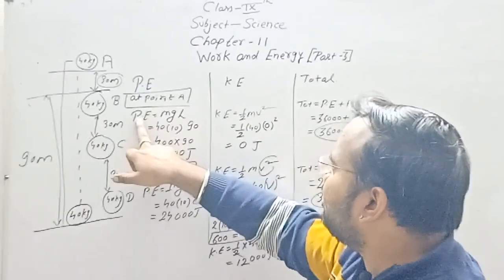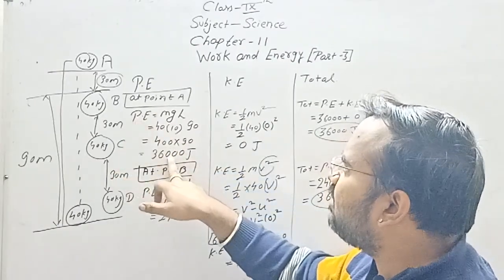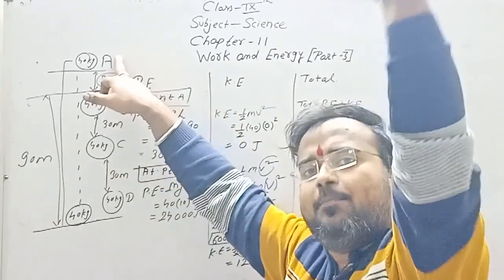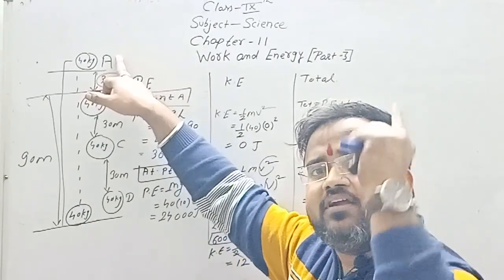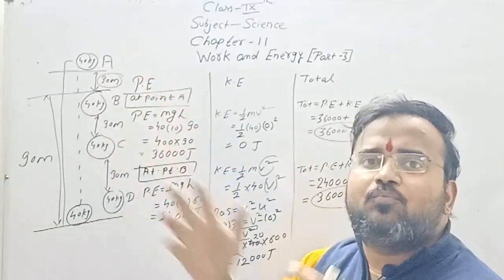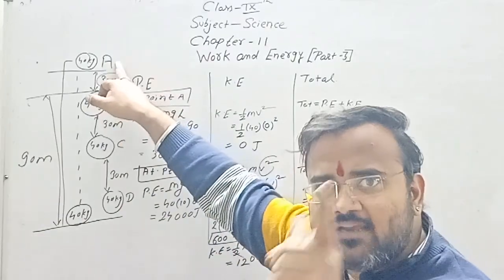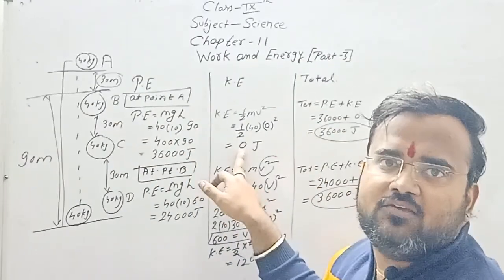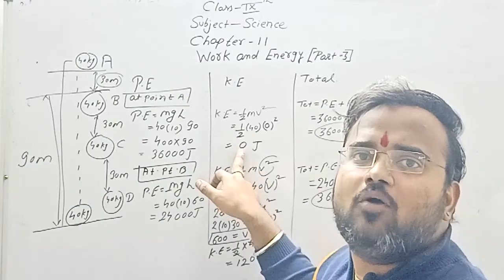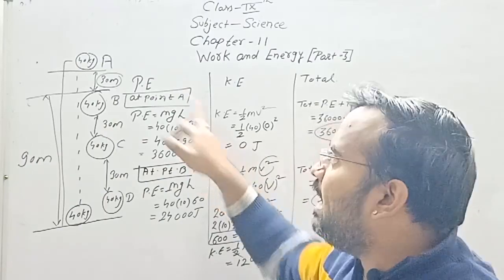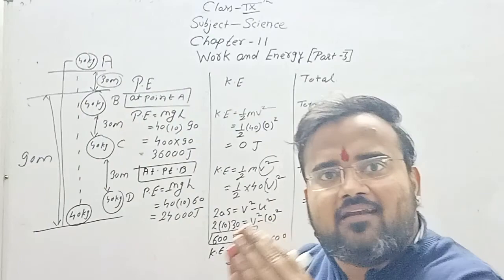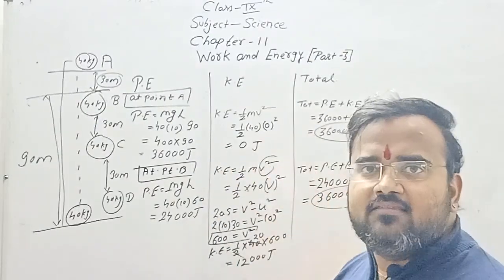Here, as we have seen, potential energy is 36,000 because the object is at the uppermost height, and whenever the object is at uppermost height, its potential energy would be maximum. But since the object is at rest, its kinetic energy is zero. Kinetic energy means whenever the object is in motion, but at position A, the object is at rest, therefore its kinetic energy is zero.